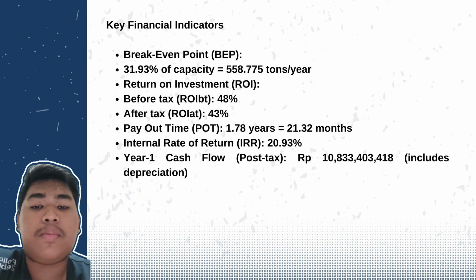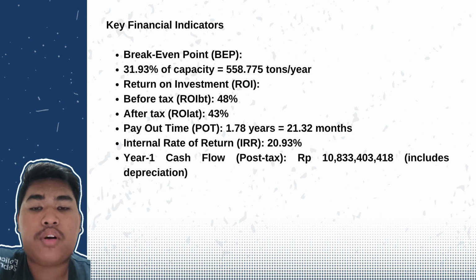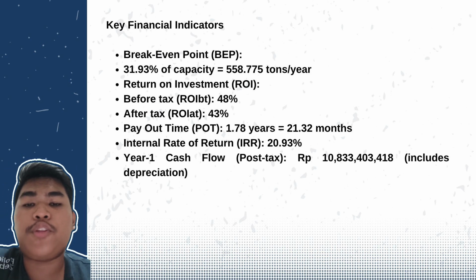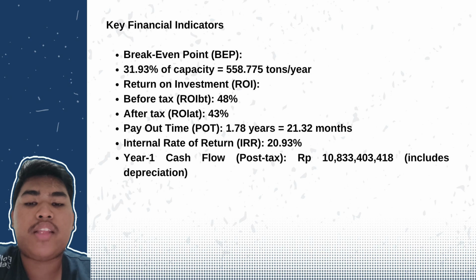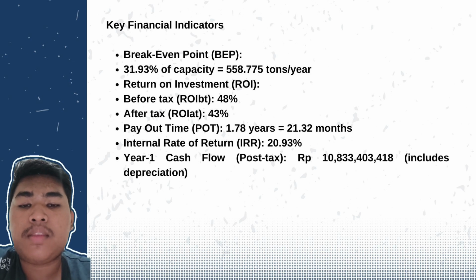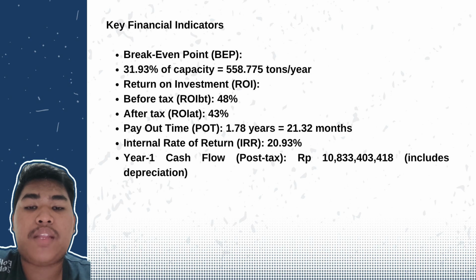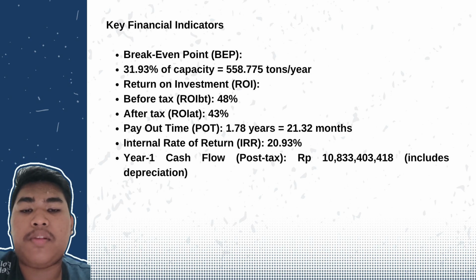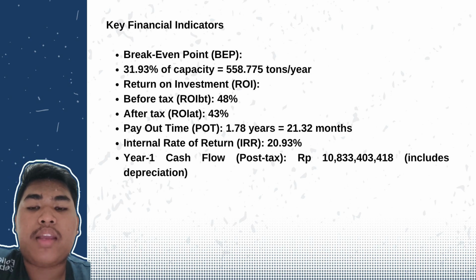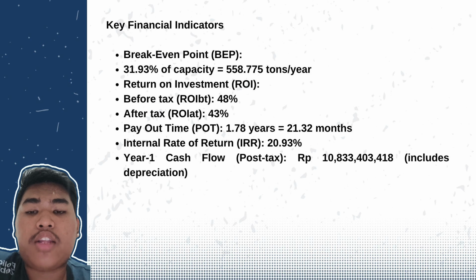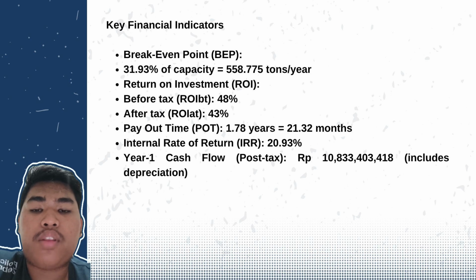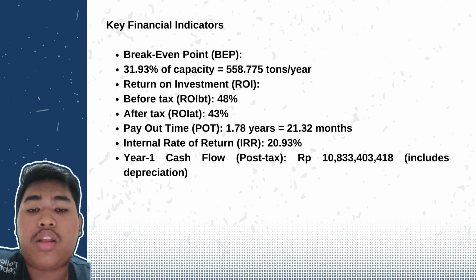The first one is the break-even point, or BEP, which is about 31.93% of the capacity, or equals 558.775 tons per year. And the second one is the return on investment, or ROI,